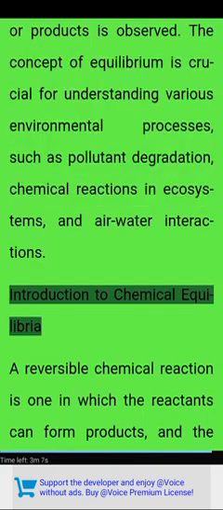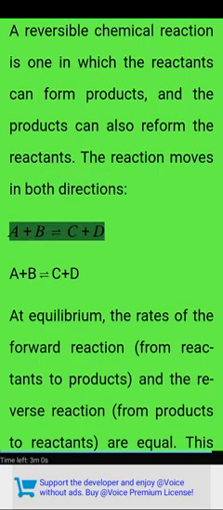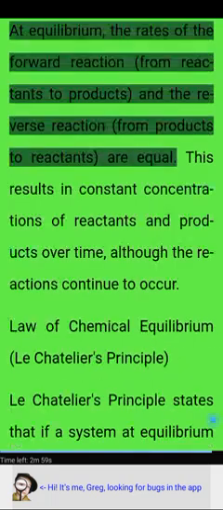air-water interactions. Introduction to chemical equilibria. A reversible chemical reaction is one in which the reactants can form products, and the products can also reform the reactants. The reaction moves in both directions. A + B ⇌ C + D.